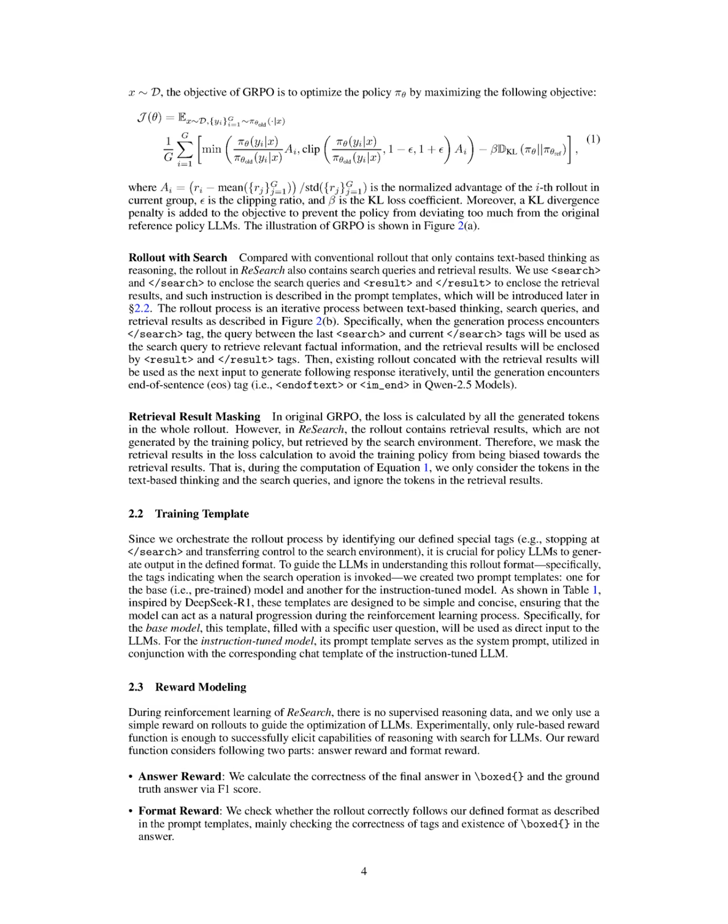Section Summary. In this section, we describe our approach to using reinforcement learning, specifically Group Relative Policy Optimization, GRPO, to train language models, LLMs, for complex multi-step tasks that involve reasoning and retrieval. We introduce a novel rollout process that incorporates search queries and retrieval results, while masking these results during loss calculation to prevent bias, and we utilize a simple reward model based on answer correctness and format adherence to guide the optimization of LLMs without requiring supervised data.